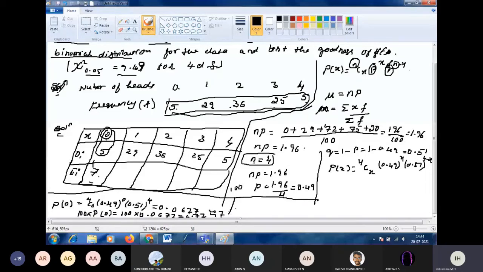Next, find out P of 1, probability of 1. So that is 4C1, 0.49. Take your calculator and do the calculation and tell me the answer, okay? While I am substituting, you should do it fast. So 0.49 to the power of 1 into 0.51 to the power of 4 minus 1.